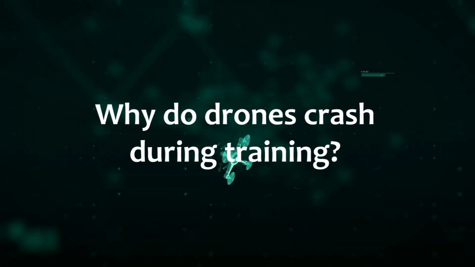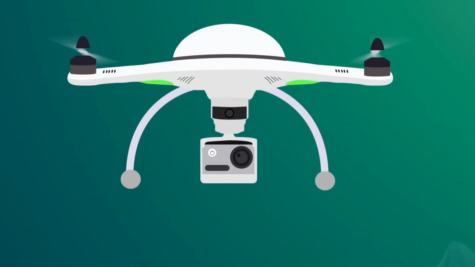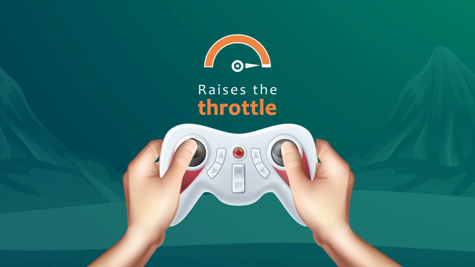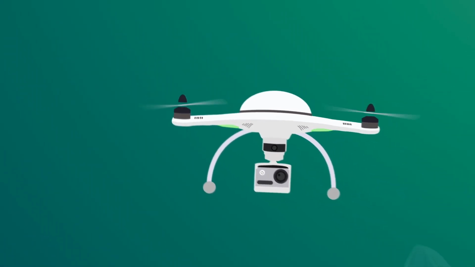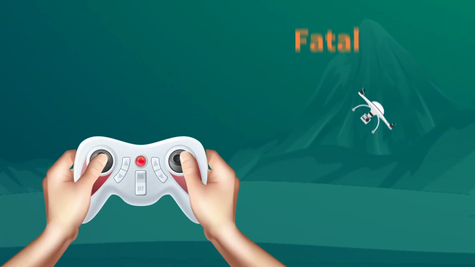Why do drones crash during training? Panic throttle cut. The most common reason happens when the trainee rapidly raises the throttle to full, to which the drone responds by shooting up in panic. The trainee then cuts all power to the drone, resulting in a fatal crash.